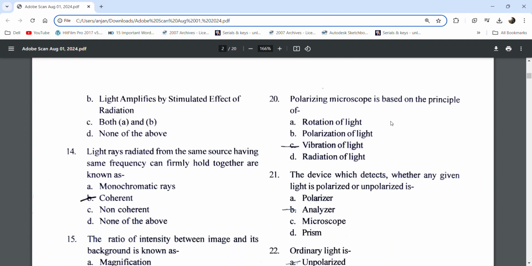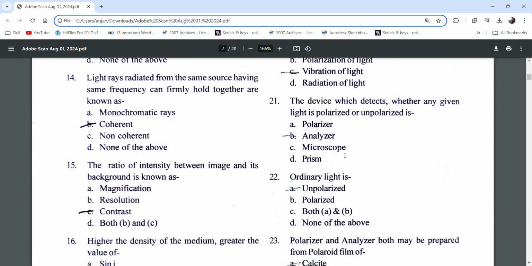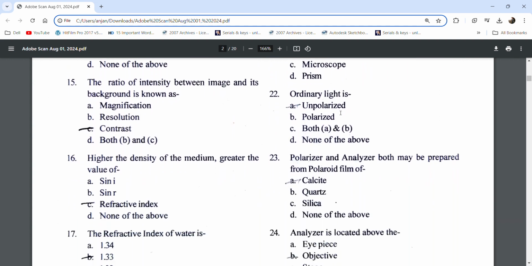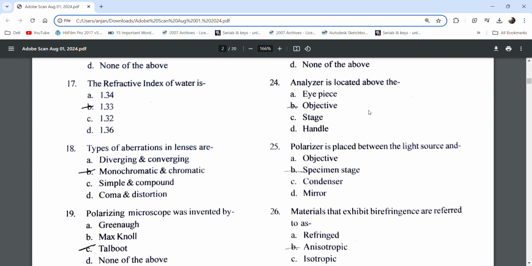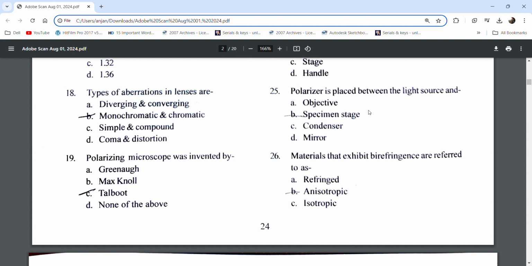The polarizing microscope is based on the principle of vibration of light. The device which detects whether a given light is polarized or unpolarized is the analyzer. Ordinary light is unpolarized. Polarizer and analyzer both may be prepared from polarized film or calcite. The analyzer is located above the objective. The polarizer is placed between the light source and the specimen stage.